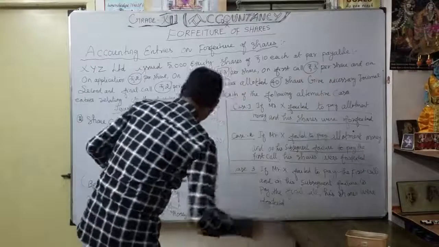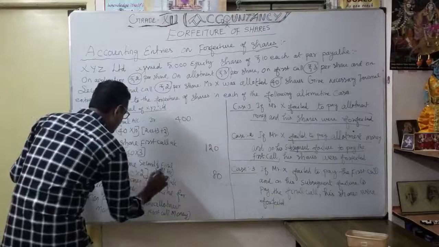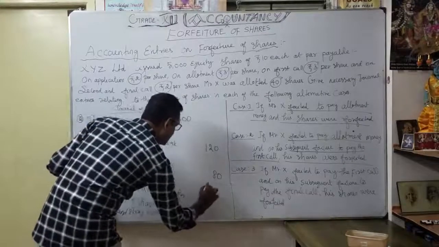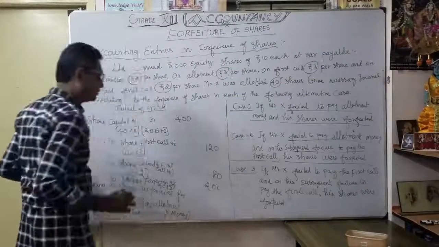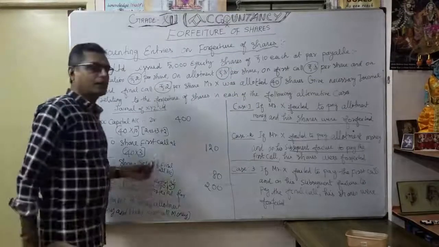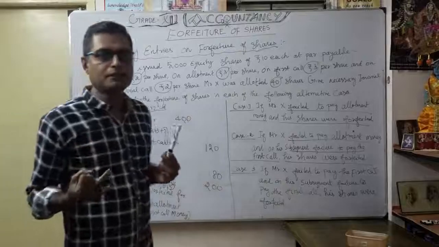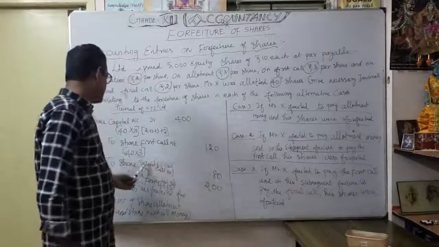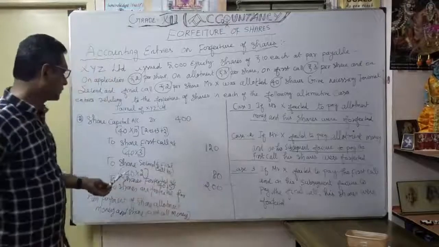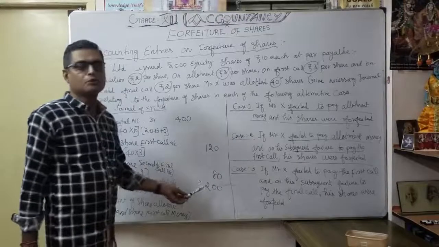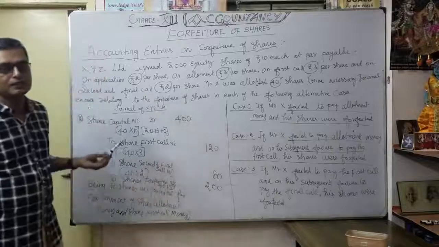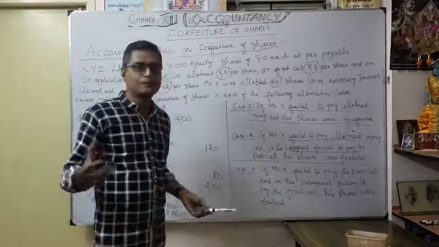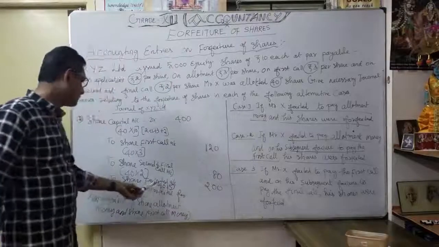Correct. So here 40 into 2, second call. Here shares forfeited how much? 40 into 5. So it comes to 200 rupees. So understood? So why 5 rupees? Application they paid, allotment they paid, 5 rupees. The only default is what? Share first call 120, share second and final call 80 rupees. So that's what the share is going to forfeit, the 200 rupees. 40 shares for 5 rupees for application and share allotment. With this 200 rupees, the company took over. That's the shares forfeited account.